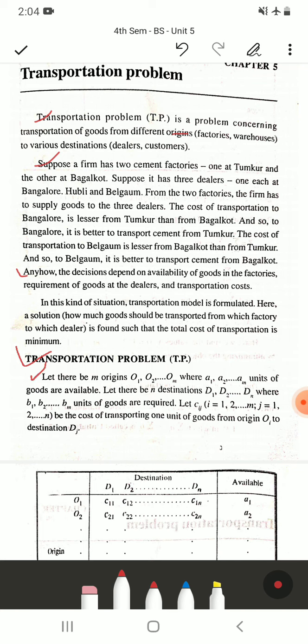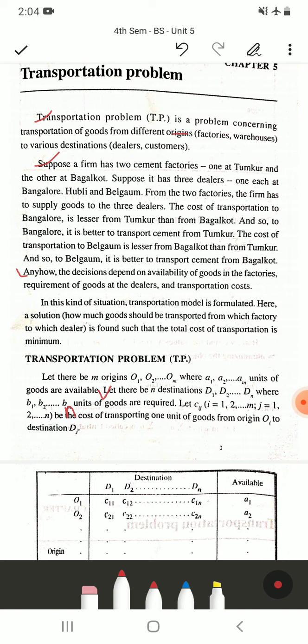Let there be m origins, say O1, O2 up to Om, where A1, A2, up to Am units of goods are available. So there are m factories where A1, A2 up to Am goods are available, and then let there be n destinations, D1, D2 up to Dn, where B1, B2 up to Bn units of goods are required.